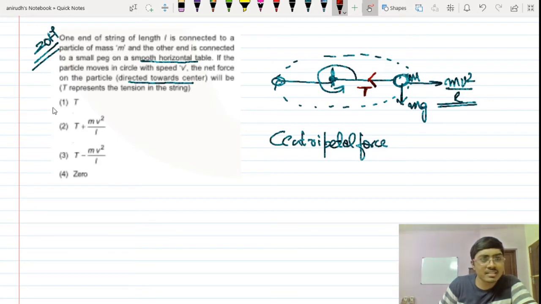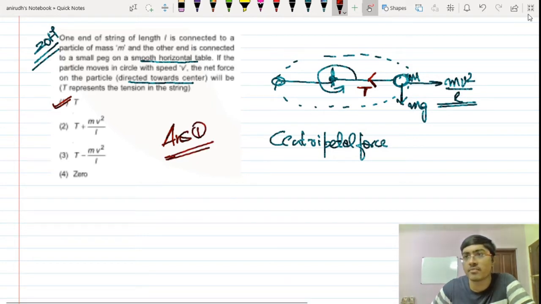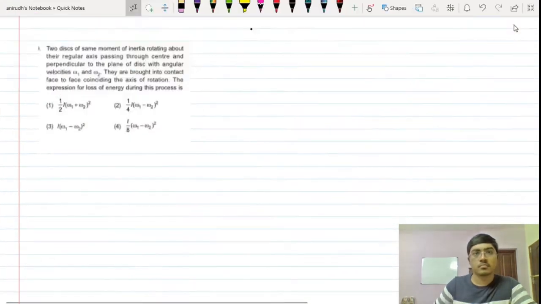So the point to remember is the answer for this question is tension, because that is the only force which is acting towards the center, and that will therefore be the centripetal force. Okay, very simple question. So the answer for this question is 1. We don't have to go for any further explanation for this question. Simple question as it is. This is a very standard question that they have asked in the year 2017 itself.